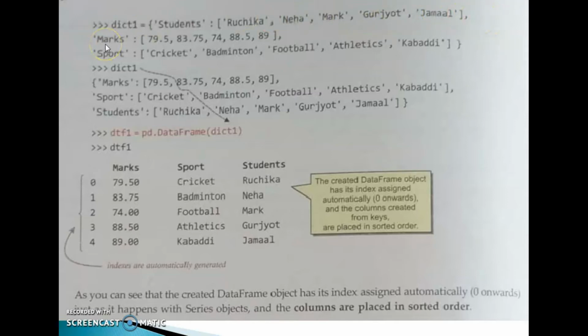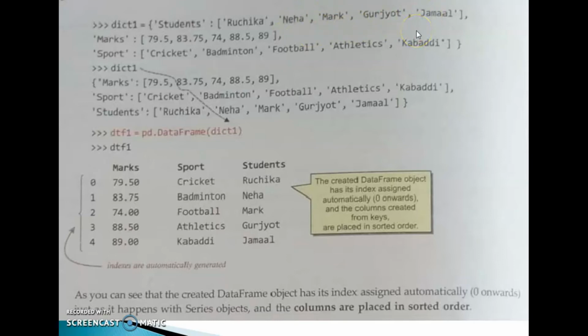The next key is marks. The values are 79.5, 83.75, 74, 88.5, 89, separated by commas. No need to specify single quotes because these are numeric values. The third key is sports. The values are cricket, badminton, football, athletics, kabaddi. Check this one: 1, 2, 3, 4, 5.